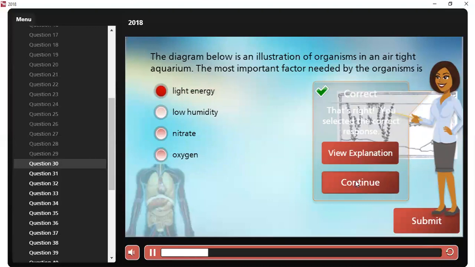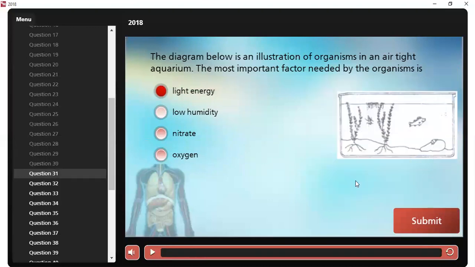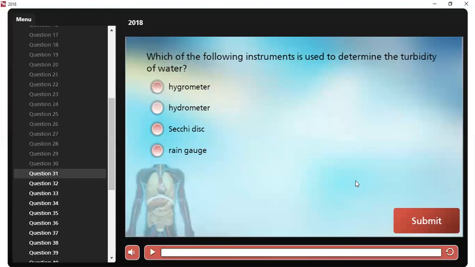Question number 31. Which of the following instruments is used to determine the turbidity of water? It is going to be the Secchi disc.